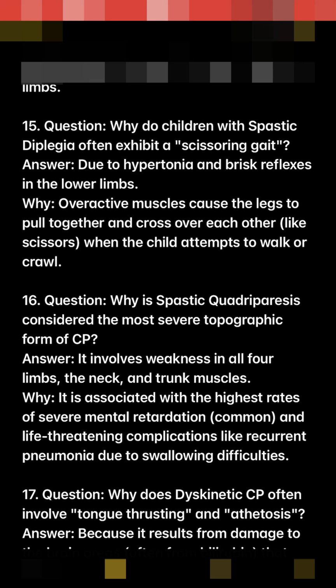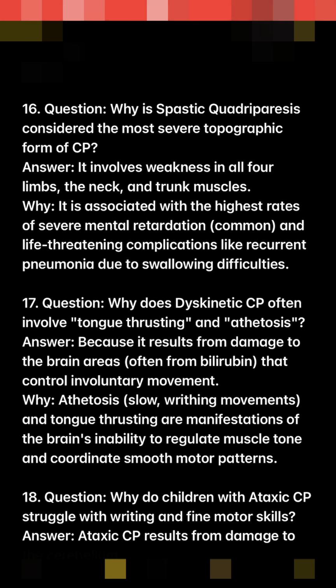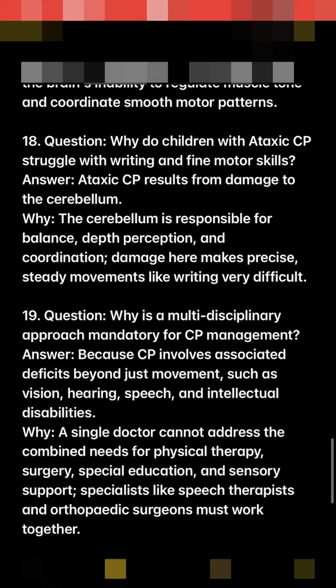17. Question: why does dyskinetic CP often involve tongue thrusting and athetosis? Answer: because it results from damage to the brain areas, often from bilirubin, that control involuntary movement. Why? Athetosis, slow, writhing movements, and tongue thrusting are manifestations of the brain's inability to regulate muscle tone and coordinate smooth motor patterns.